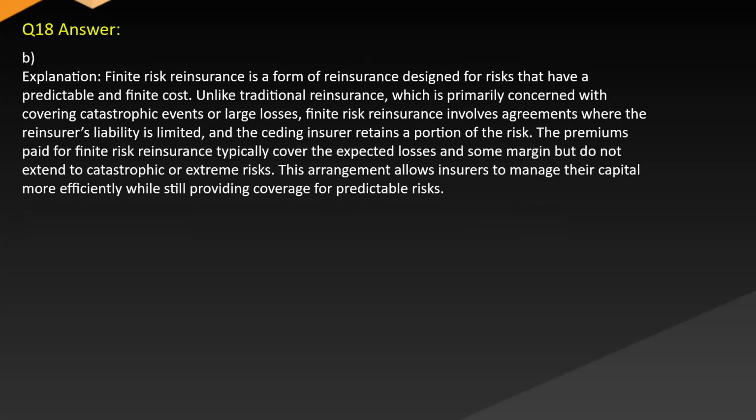Answer: B. Explanation. Finite risk reinsurance is a form of reinsurance designed for risks that have a predictable and finite cost. Unlike traditional reinsurance, which is primarily concerned with covering catastrophic events or large losses, finite risk reinsurance involves agreements where the reinsurer's liability is limited and the ceding insurer retains a portion of the risk. The premiums paid for finite risk reinsurance cover the expected losses and some margin, but do not extend to catastrophic or extreme risks. This arrangement allows insurers to manage their capital more efficiently while still providing coverage for predictable risks.